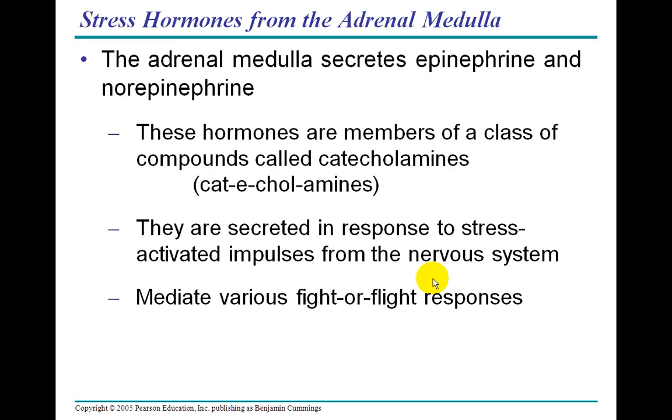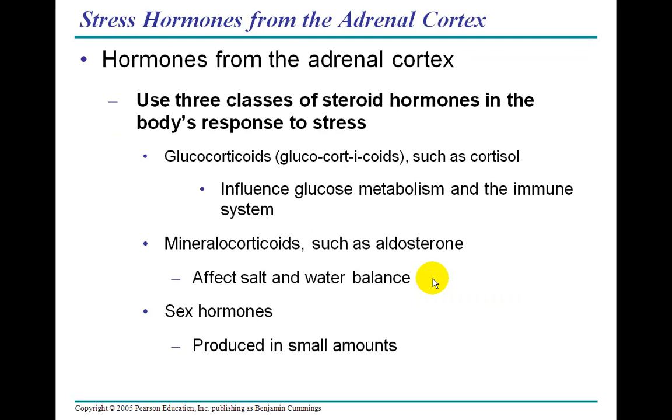The adrenal medulla secretes epinephrine and norepinephrine. These hormones are members of a class of compounds called catecholamines. Say it after me, catecholamines. They are secreted in response to stress-activated impulses from the nervous system, and these mediate the various fight or flight responses. And we took a good look at epinephrine in an earlier video podcast, so no need to go back over it a second time.